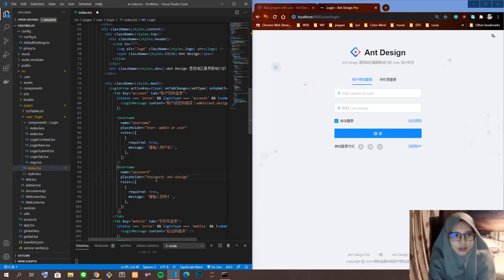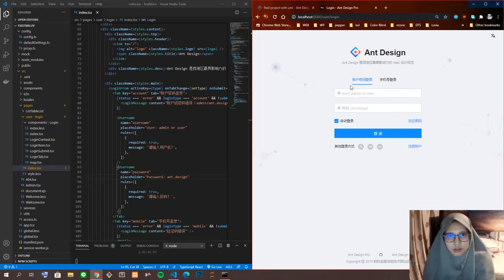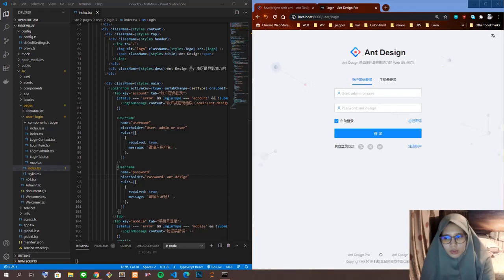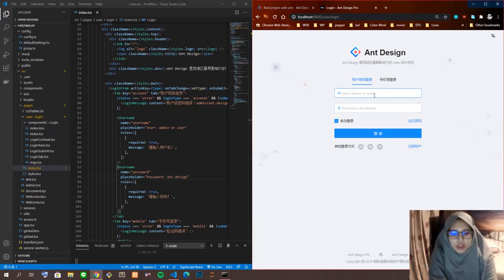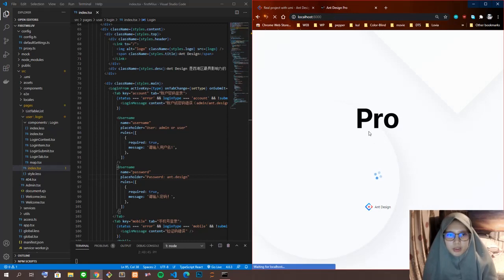Another change we can see. Okay, just reload again. Okay, the password is changed. What if we try admin on our user? We can use admin with the password ant.design. Okay, this is a login button, I think.